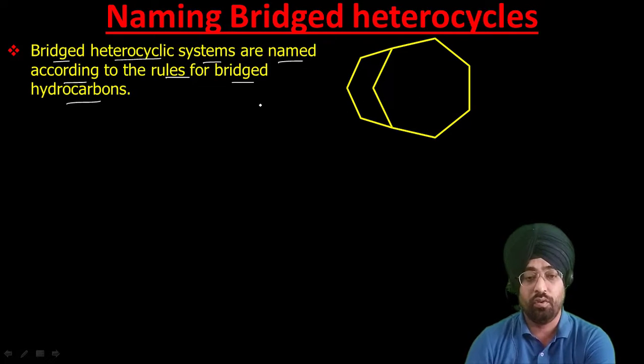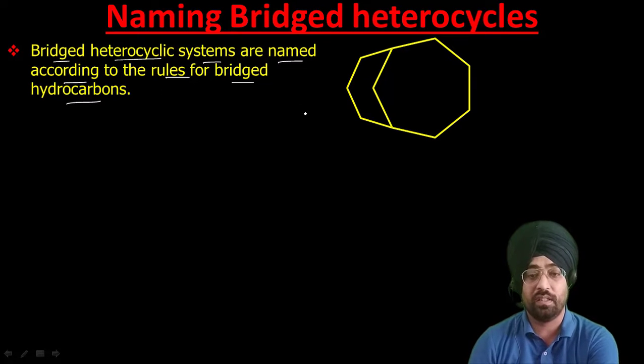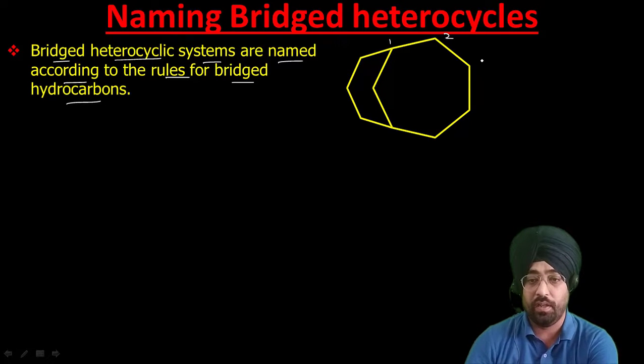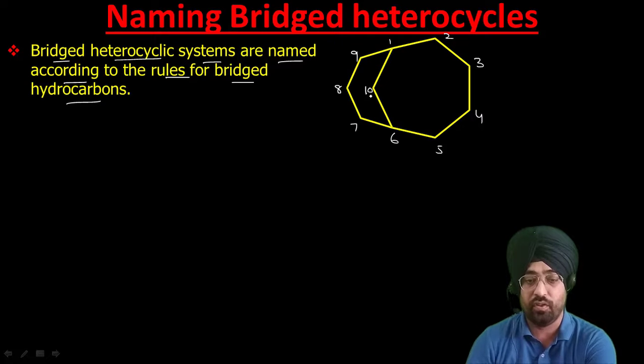Now what are the rules for bridged hydrocarbons? I will discuss in brief. First, let us see what its name will be. The numbering will be 1 2 3 4 5 6 7 8 9 10. I will also discuss how to number such a compound. The name starts with bicyclo, as it contains two cyclic components which are joined.